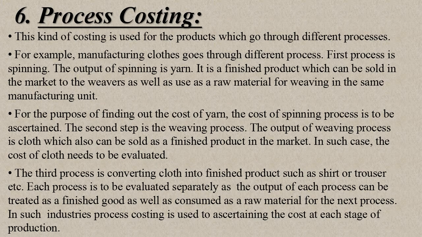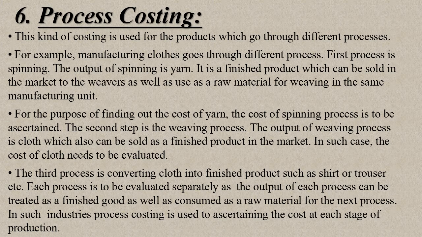Sixth one, process costing. This kind of costing is used for the products which go through different processes. For example, in manufacturing cloth, it goes through different processes. The first process is spinning. The output of spinning is yarn. It is a finished product which can be sold in the market to the weavers as well as used as a raw material for weaving in the same manufacturing unit. For the purpose of finding out the cost of yarn, the cost of the spinning process is to be ascertained.